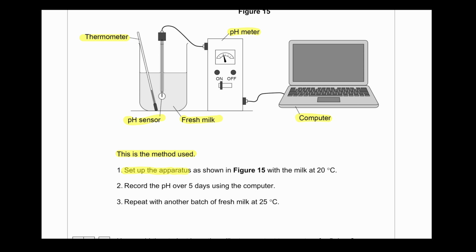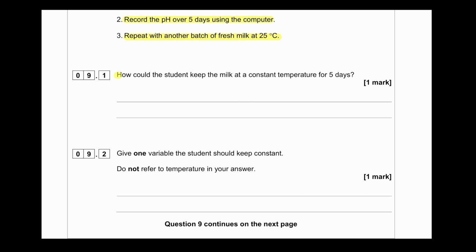Set up the apparatus as shown in figure 15 with the milk at 20 degrees Celsius. Record the pH over 5 days using the computer. Repeat another batch of fresh milk at 25 degrees Celsius. How could the student keep the milk at constant temperature for 5 days? The student can use a water bath at 20 degrees Celsius in an incubator, preferably to have it constantly at 20 degrees Celsius or constant temperature.